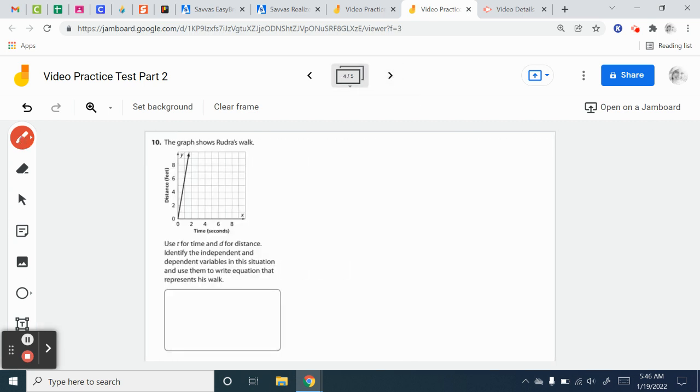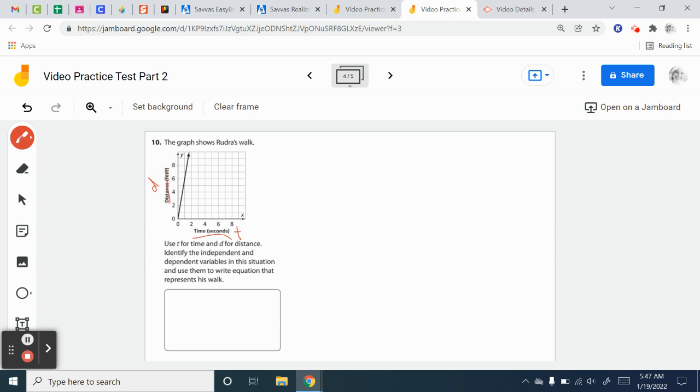This is what we started learning at the very end. So the graph shows Rudra's walk. So use T for time. Okay, and so here's time. So this is T, T for time and D for distance. Okay, so this side is D for distance.